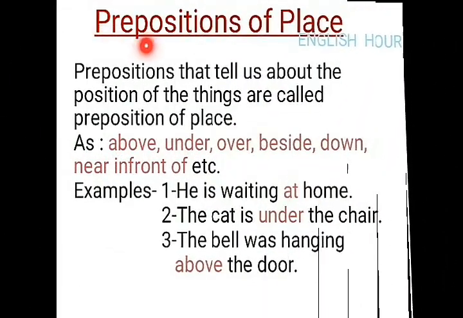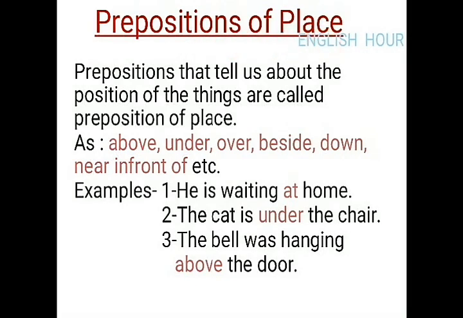First, preposition of place. So prepositions that tell us about the position of things are called prepositions of place, as above, under, over, beside, down, near, in front of, etc. For example, first, he is waiting at home.